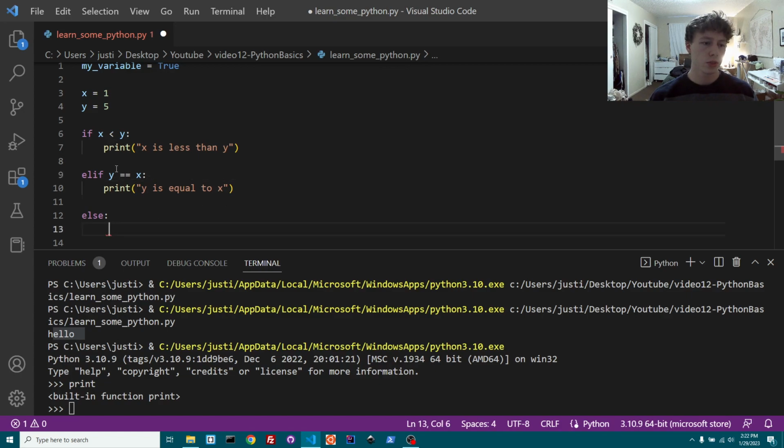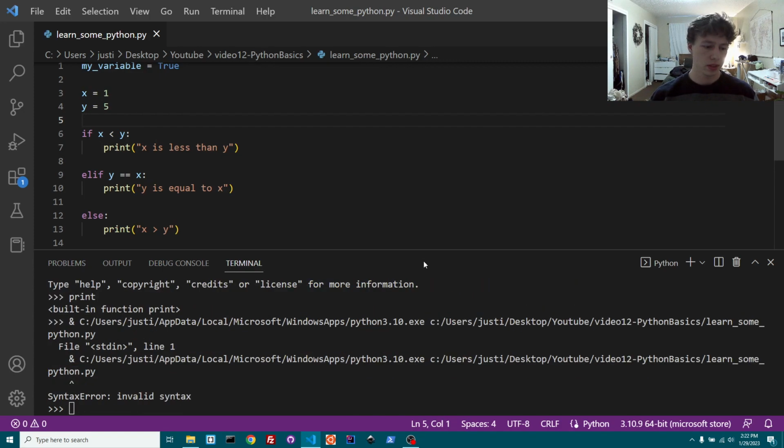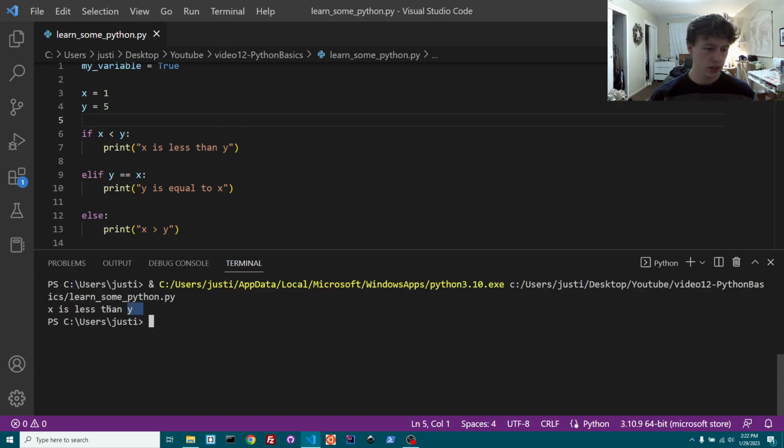If neither of those are true, that would mean x was greater than y, because we've already accounted for if it's less than, and we've accounted for if it's equal to. So the last option would be if it's greater than, then we would print x is greater than y. Now we can run this and watch what happens. Right now x is 1 and y is 5, so x is less than y, so it's going to print, oops, sorry about that. Okay, it's going to print x is less than y.